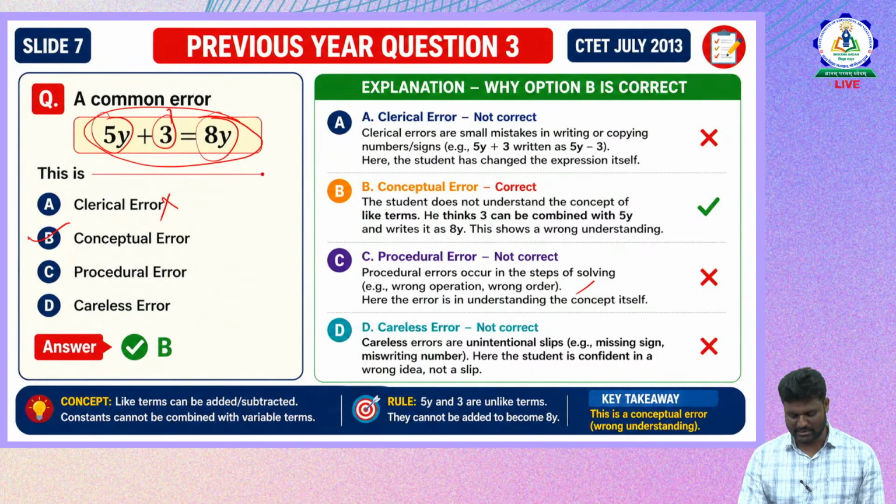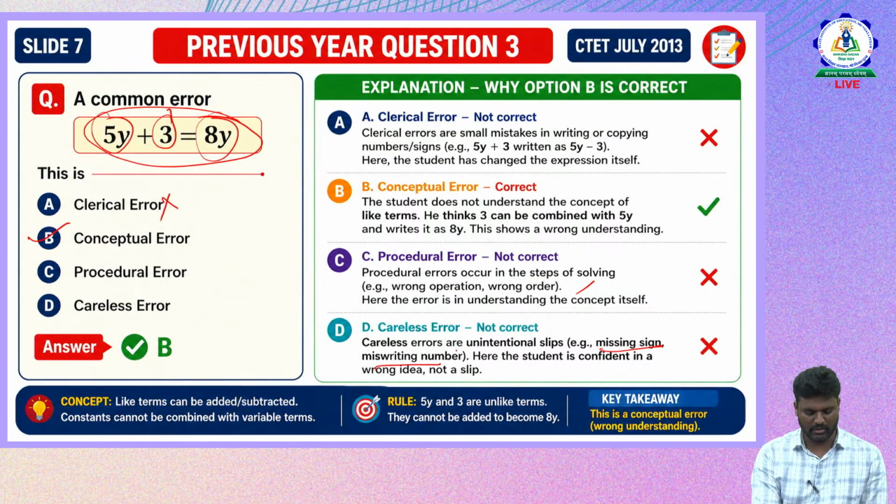Careless errors are unintentional slips, like missing the signs or miswriting the numbers. Here the student has gone wrong, but it is not a slip. He has done the rest correctly; the only thing is that he has not understood the concept. Missing signs and miswriting numbers are all correct here. So we say that only the conceptual error is being committed. This common error leads to the conceptual error. Option B is correct.